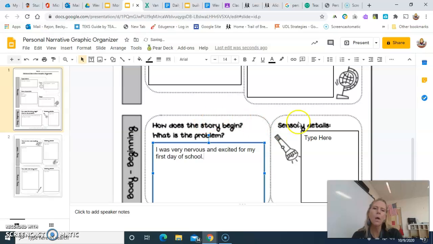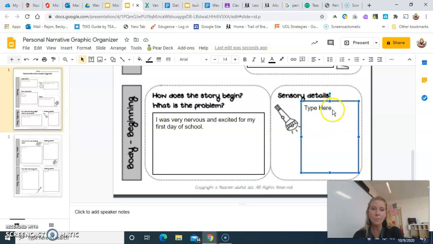All right, now over here I have sensory details, because remember, when we write, we want the reader to know what it was truly like at this moment in time. So I want to add details, and it could be my sense of smell, vision, hearing, taste, touch. Well, some of the sensory details I remember is something that I need to talk about so people can visualize, is how crowded it is. You know how crowded it is that first day of school. Crowded with students, cars, parents. I want to be sure that when I write the story that I include that information.